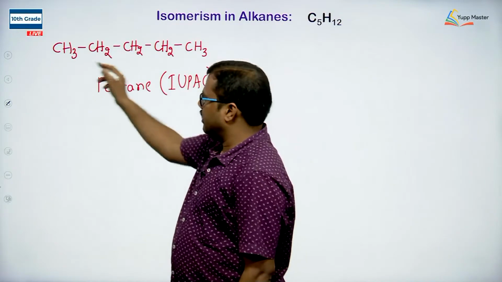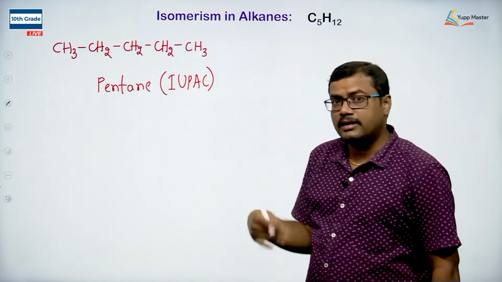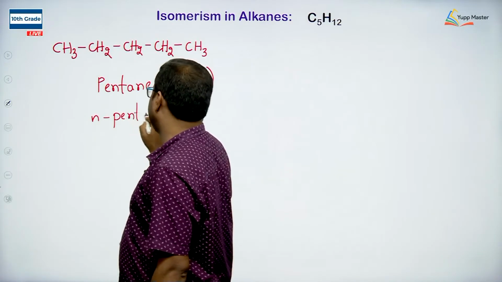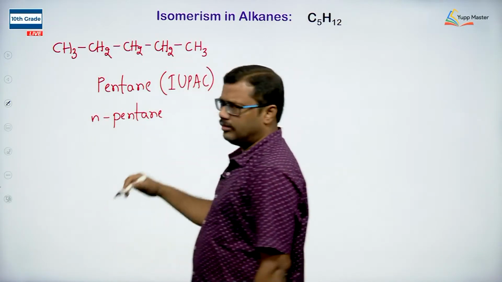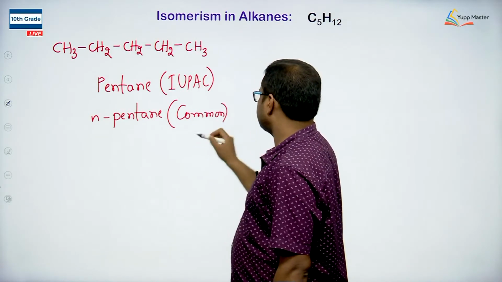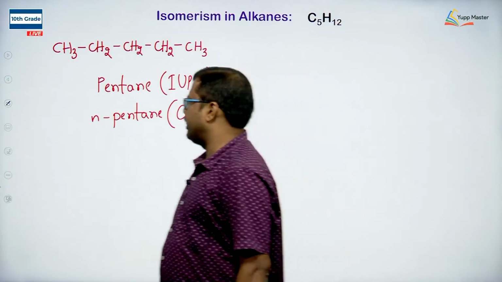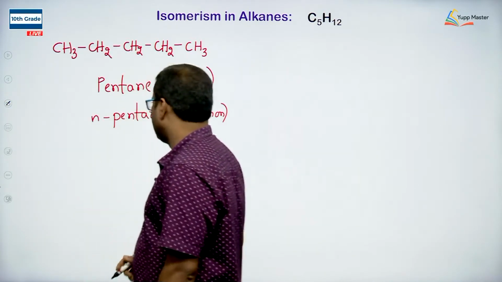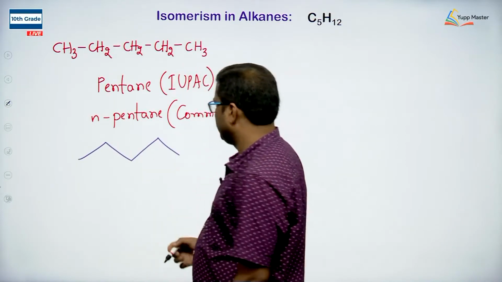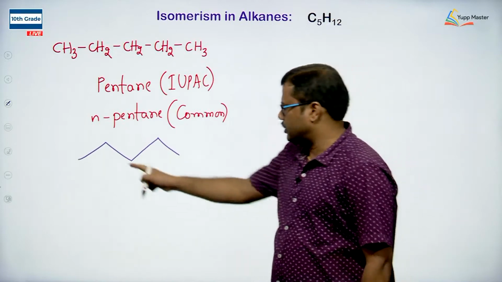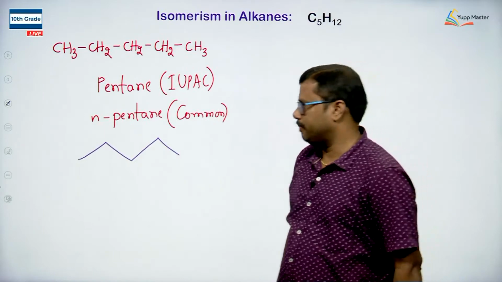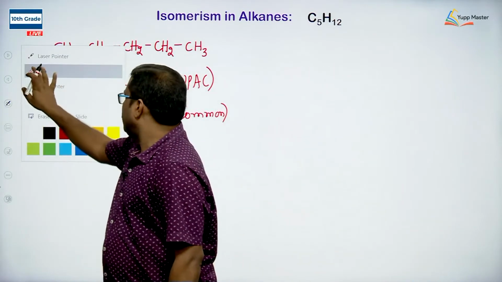According to the common name, since all carbons are arranged in a straight fashion, we write normal, N. So we use the N prefix, and since 5 carbons are present, I am writing it as N-pentane. This is the common name of this molecule. How are we going to represent the 5 carbons in a zigzag fashion? Let me take 1, 2, 3, 4, 5. I am arranging 5 carbons in a zigzag fashion. So it is exactly the same molecule, pentane.